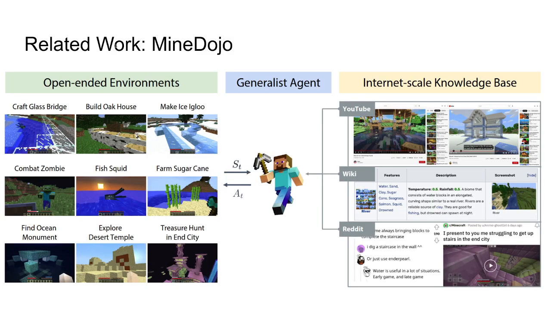One related work is MineDojo, where the authors trained a video language model on a large dataset of Minecraft YouTube videos, and were able to train an agent that is capable of accomplishing many diverse tasks in the complex environment of Minecraft. However, this video language model is specific to the Minecraft environment and does not transfer to robotic environments.